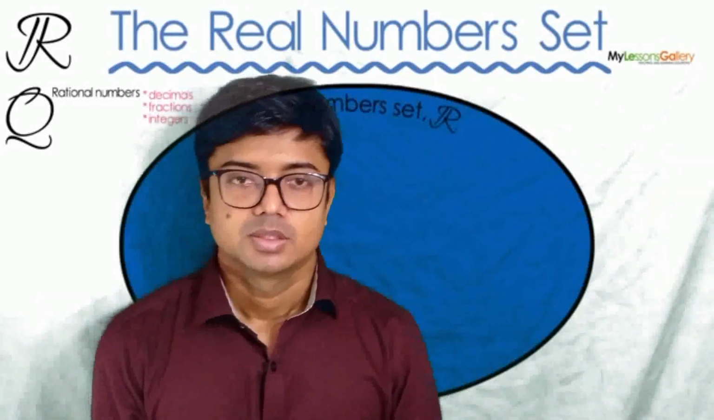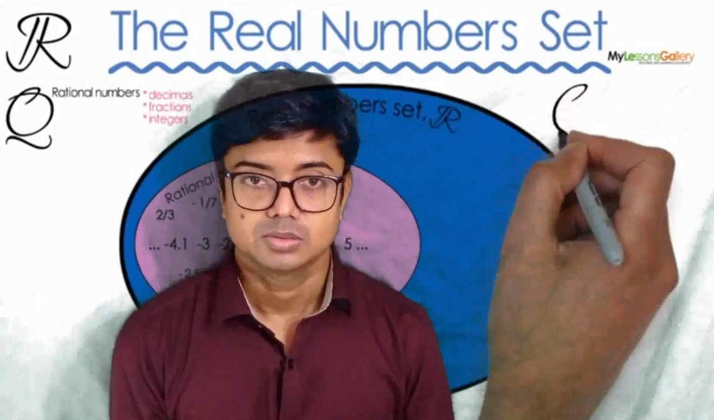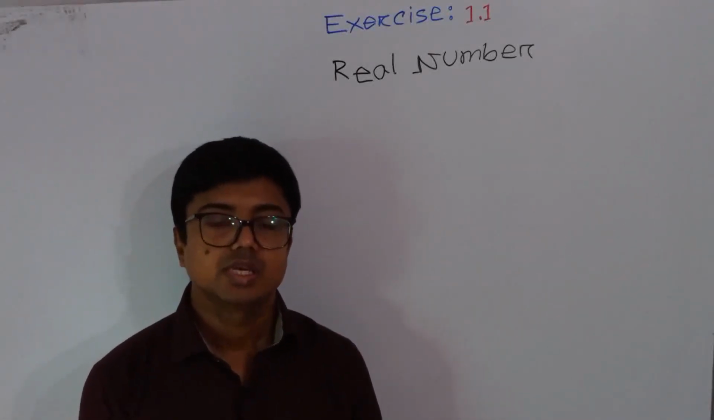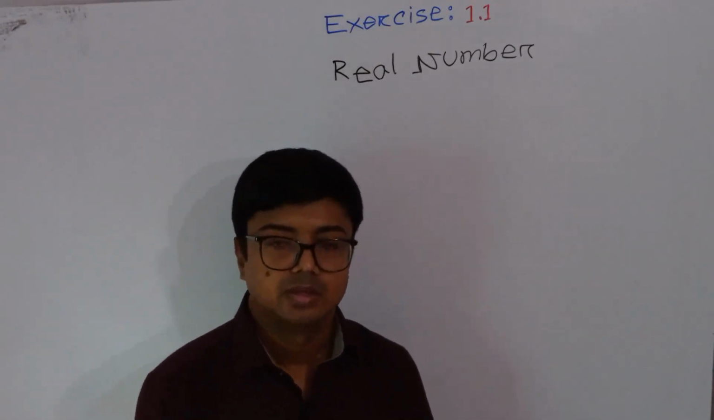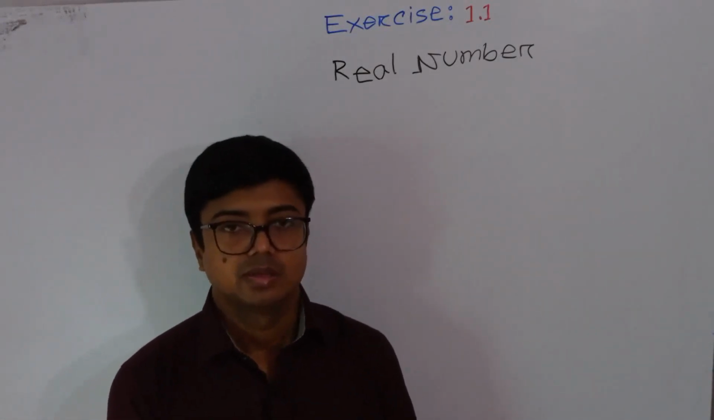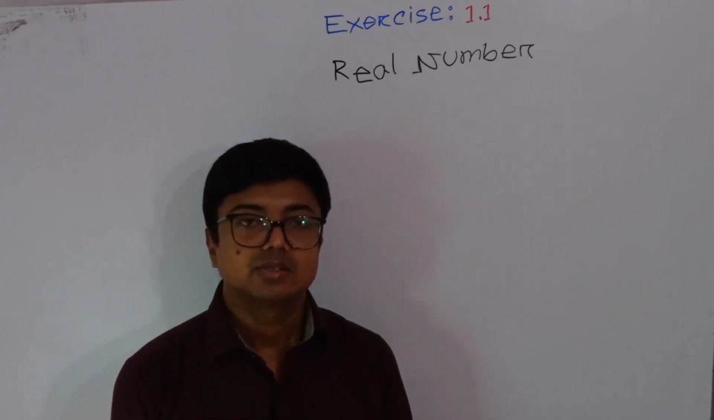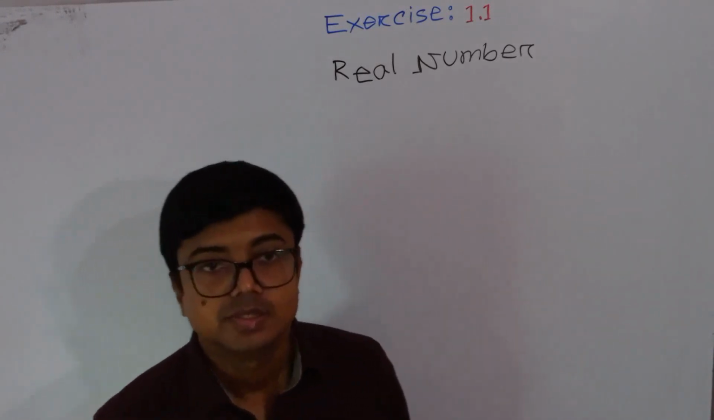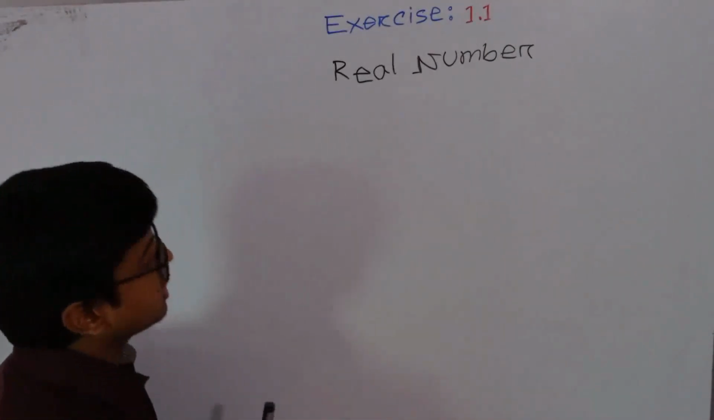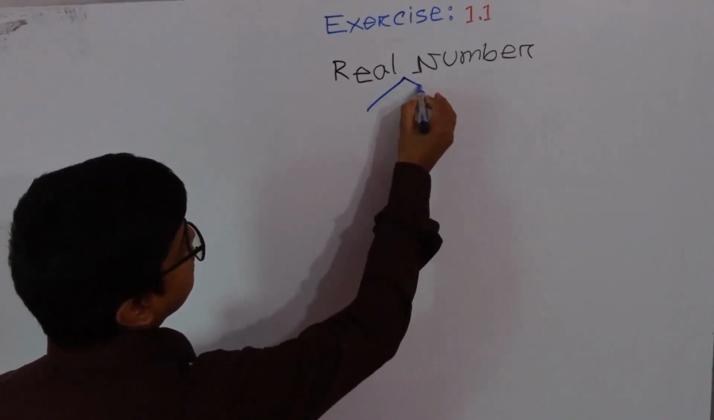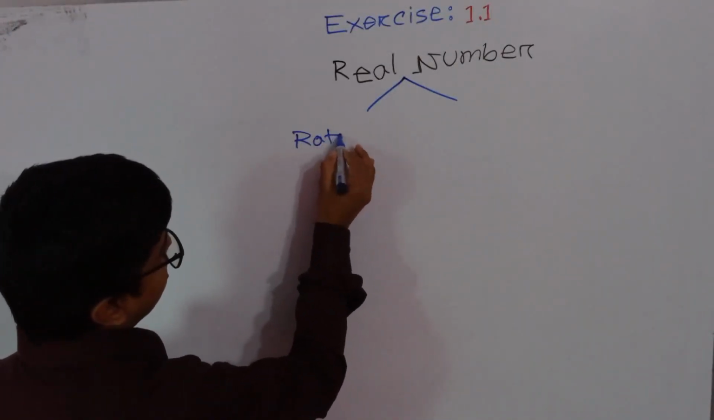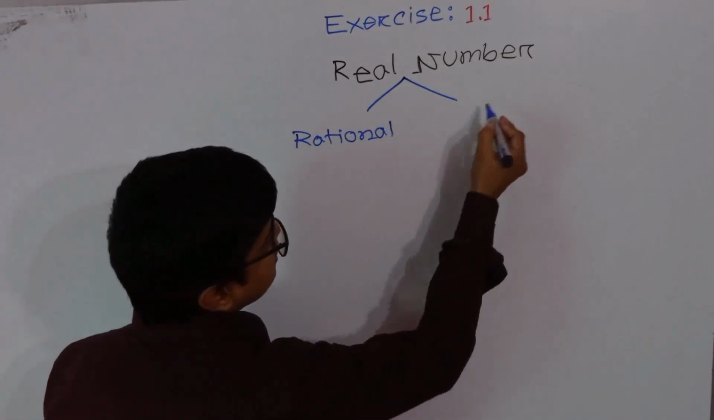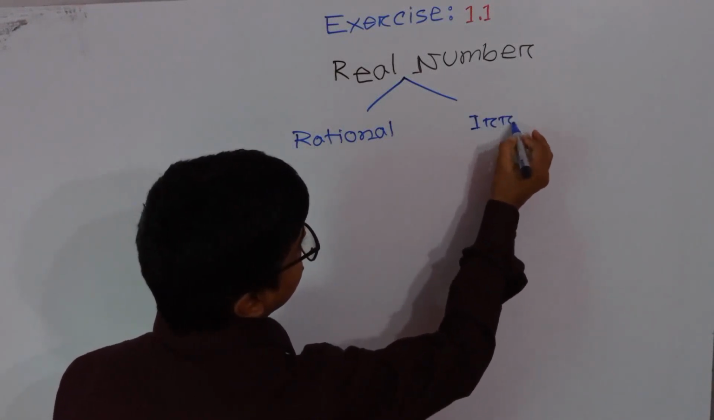Our today's topic is real numbers, which is chapter number 1. Now I want to discuss real numbers. What is a real number? Any number that could be plotted on a number line is called a real number. There are two types of real number here: rational number and irrational number.